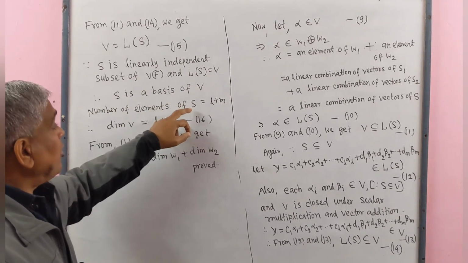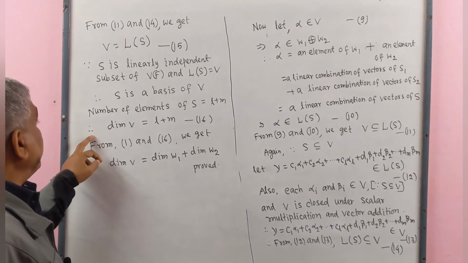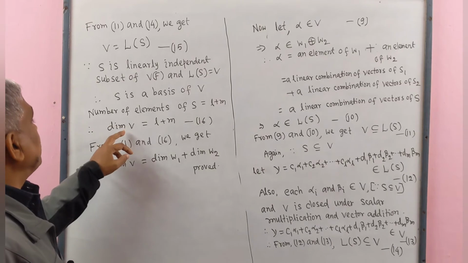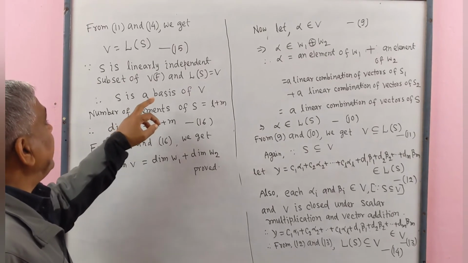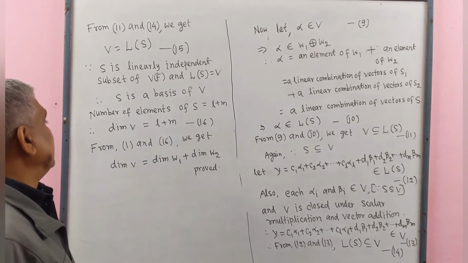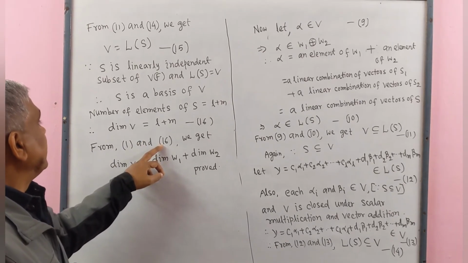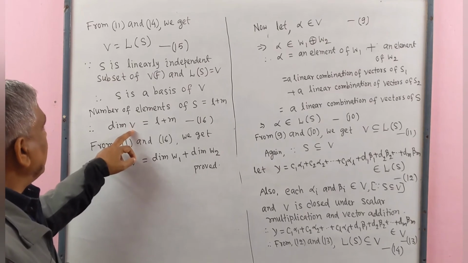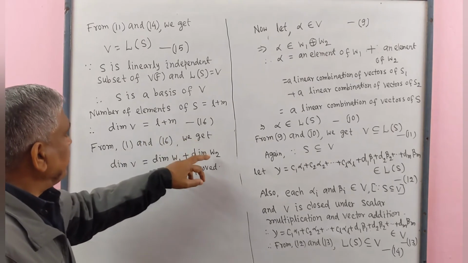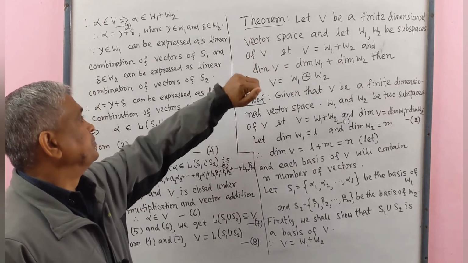Number of elements of S equals L plus M. Therefore, the dimension of V is the number of elements of its basis, that is the number of elements of S, L plus M. From 1 and 16, we get the dimension of V equals this, the dimension of W1, plus this, the dimension of W2. Proved.